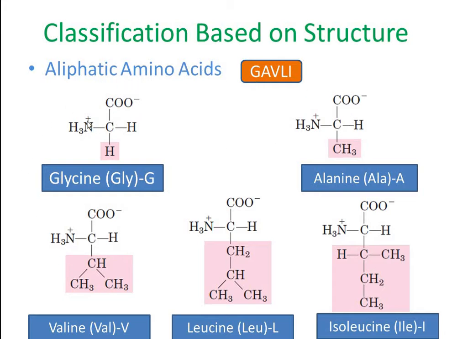All these amino acids have 2 groups in common, that is the carboxylic group and the amino group. See here, only the side chain gets altered. These amino acids can be remembered by the word GAVLI.